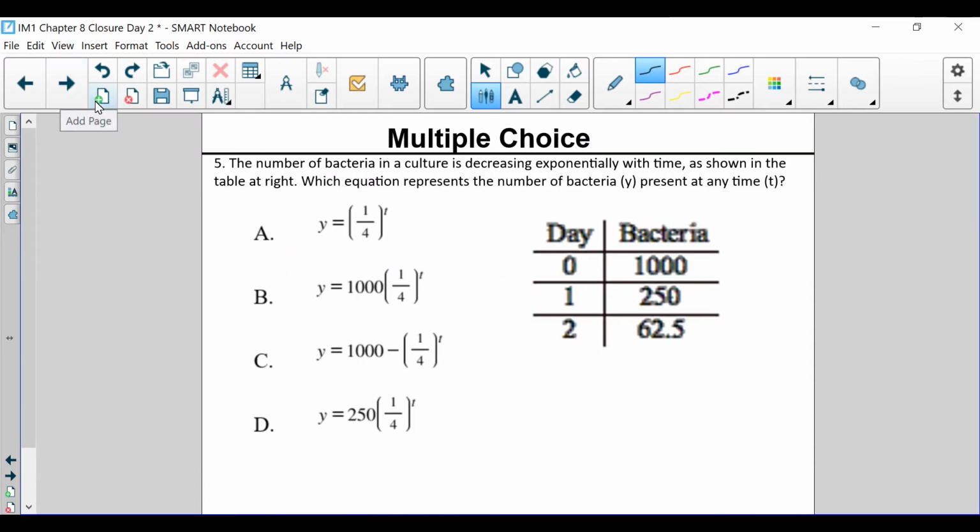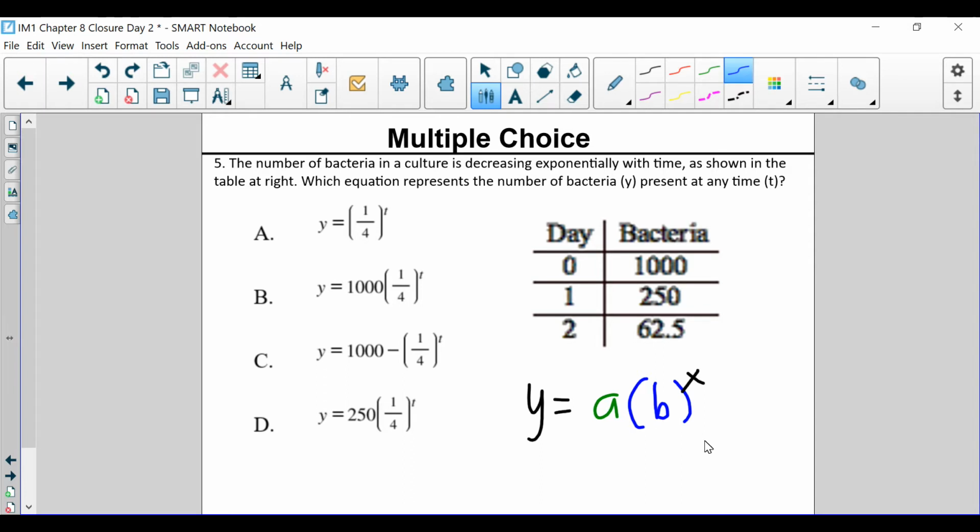Let's do this. We're talking about exponentials, and exponentials have this formula: y is equal to a, which is known as the y-intercept, and b, which is known as the multiplier, to the x power. And what we're going to do is notice something. First of all, we know exponentials are really useful. It's how a lot of things grow. And bacteria, sometimes, if you're lucky, it decreases exponentially if you take care of yourself. So what we're going to notice is we are talking about days in bacteria.